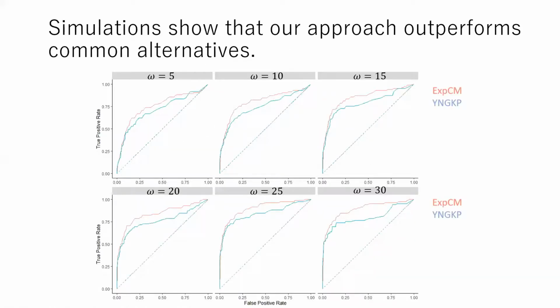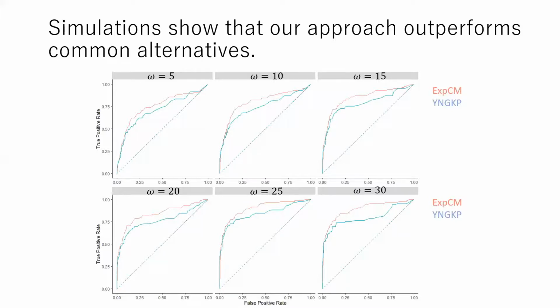So to evaluate the statistical power of our approach and compare it to others, we performed a simulation study in which we randomly selected 3% of sites and simulated them as being under positive selection with varying levels of omega, 5, 10, 15, 20, 25, and 30, while keeping all of the other sites as simulated under neutral selection.